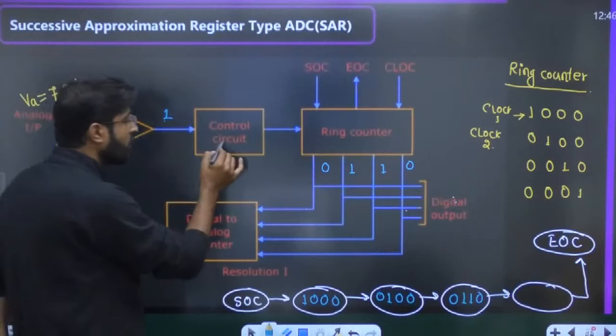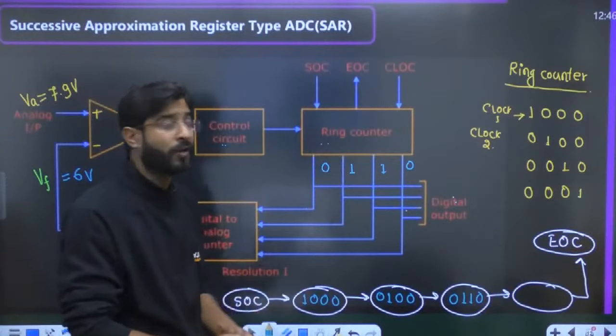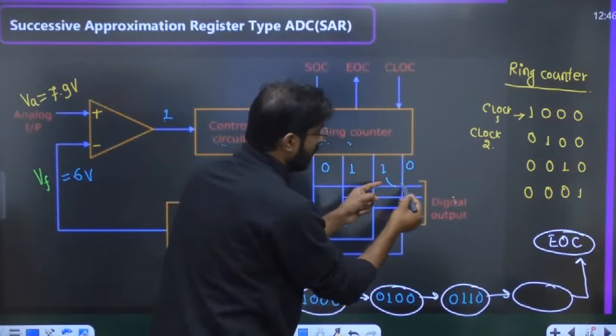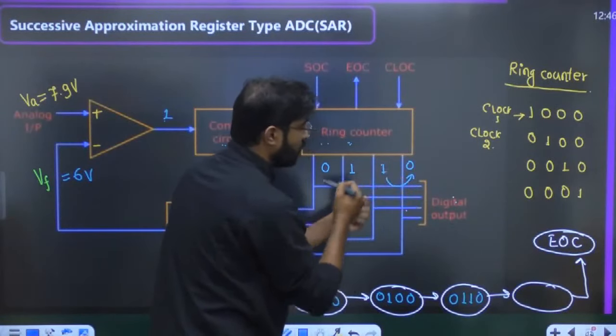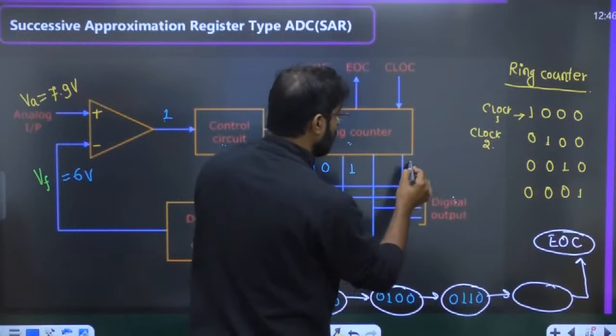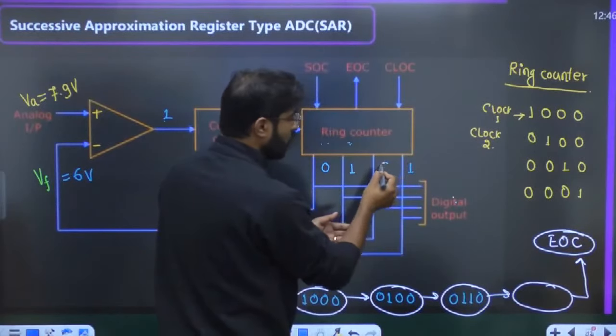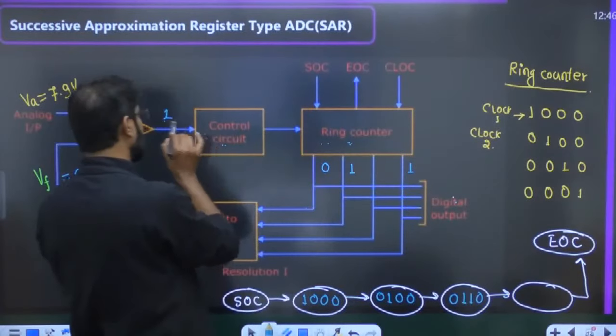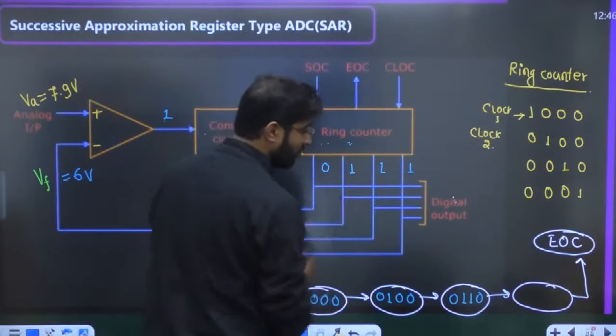Now if you get 1, then the control circuit will say to the ring counter what you want. Ring counter will say give me the clock. And now if you give the clock, I will make this 0 to 1 and I will make this 1 to 0. So the ring counter will make this 1 and wants to make this 1 to 0. But as we know, the control circuit has the input 1, so it is going to hold its state.